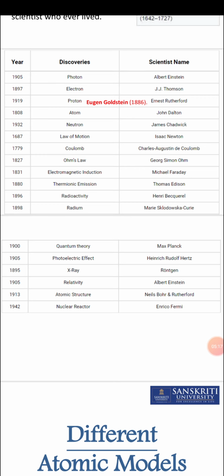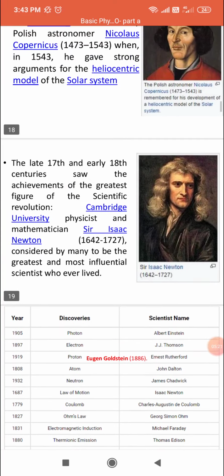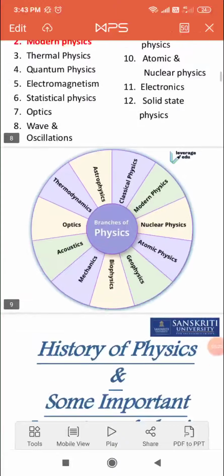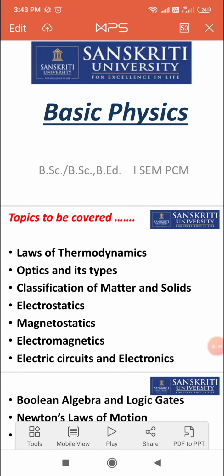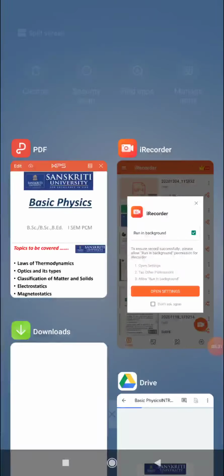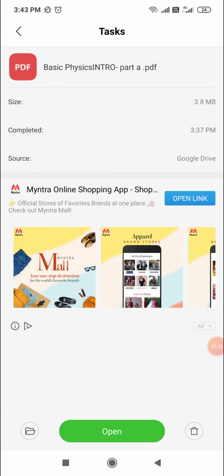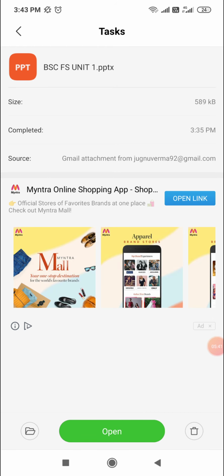What you all have to do is just recall these concepts, and these concepts can be in your exam paper. That's why I am recalling such concepts. Okay, now I am going to discuss your first unit of Physics First.